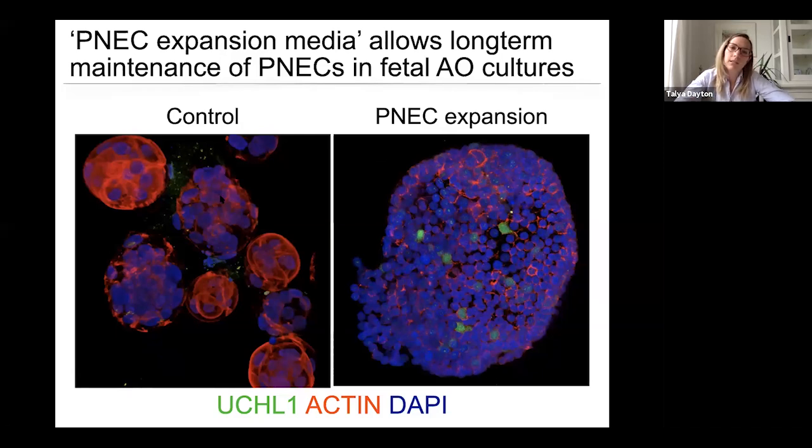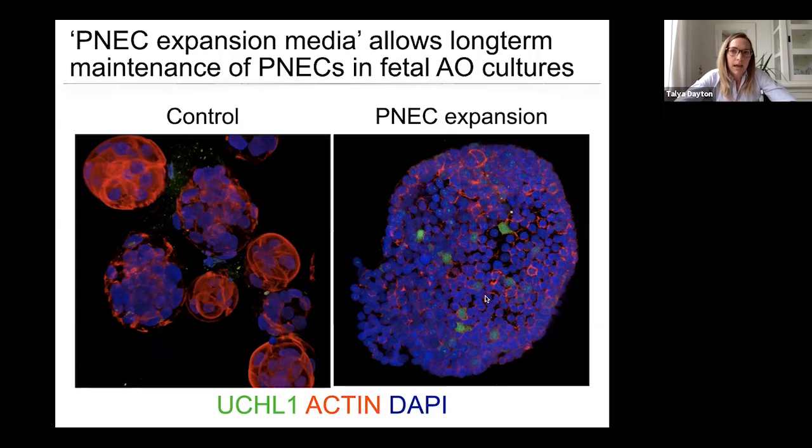What I'm showing you here are some IF images, whole mount images of airway organoids from the same donor grown in either standard airway organoid media or in my PNEC expansion media. And what you can see is in the control, there's no cells that stain positive for this neuroendocrine marker UCHL1, but on the right, you can see these organoids grown in my PNEC expansion media do indeed contain these PNECs, and I see that they can be maintained long-term, multiple passages. Maybe the latest passage I've looked at is passage 30, we still see PNECs.